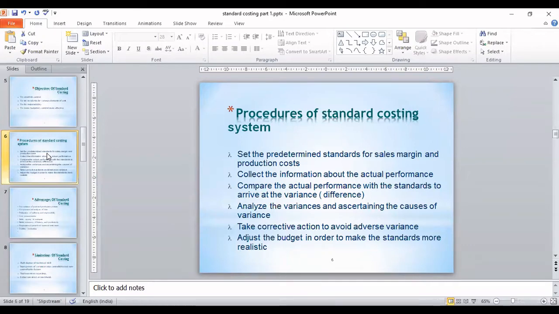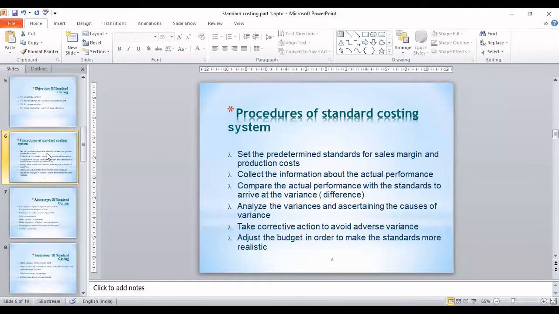First you will set the standard, like I want to make 1,000 units. So what will be the required cost for that? Okay. Then you will check and get the detail of actual cost incurred. Then after that you will compare the actual performance with the standard one, and you will see that certain differences are coming.